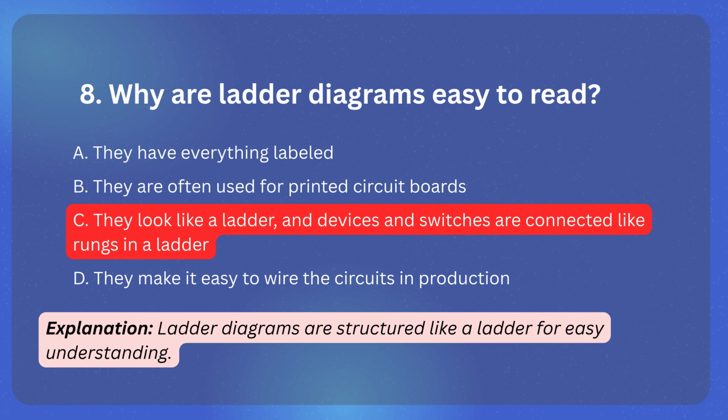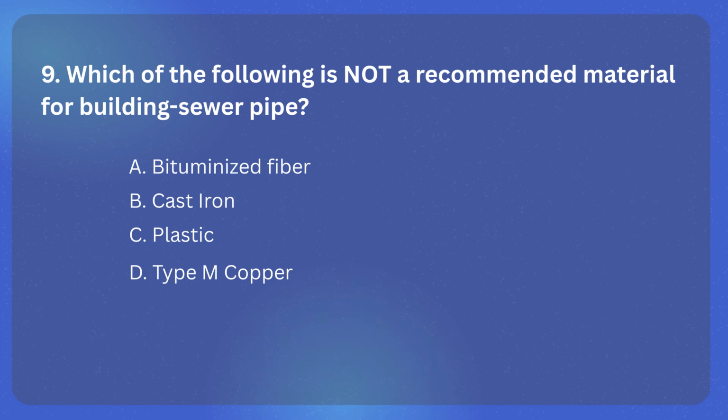The correct answer is C. They look like a ladder, and devices and switches are connected like rungs in a ladder. Explanation. Ladder diagrams are structured like a ladder for easy understanding.